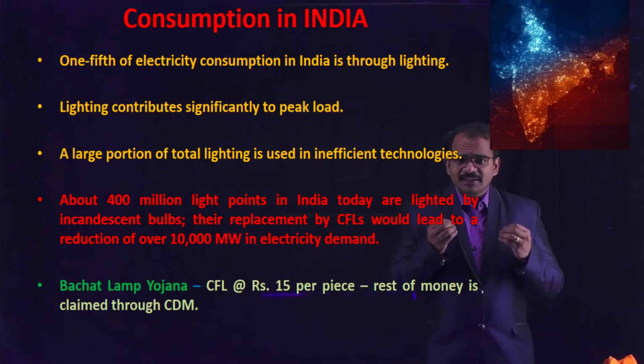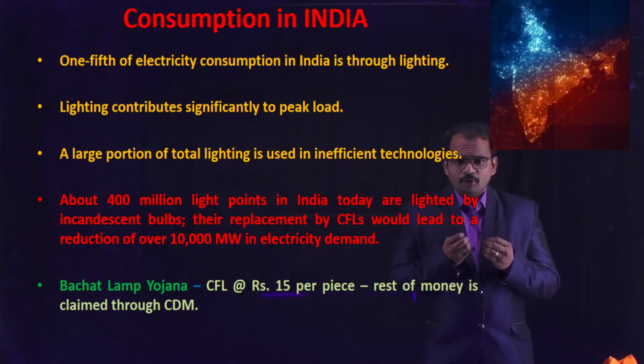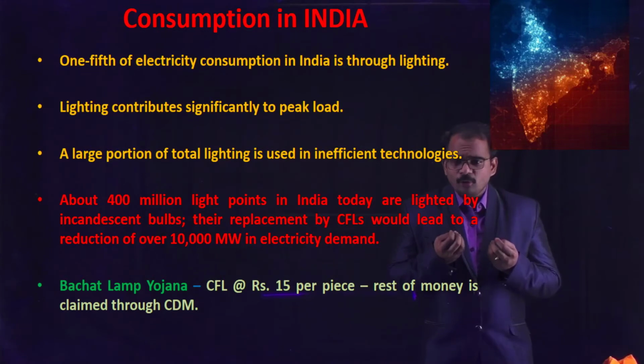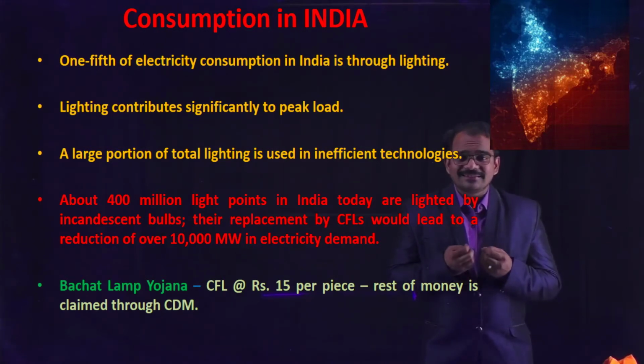Over 400 million light points in India today are lit by incandescent bulbs. The replacement by CFLs, or compact fluorescent lamps, would reduce the electricity demand by over 10,000 megawatts.